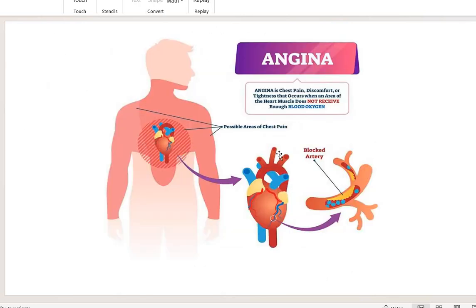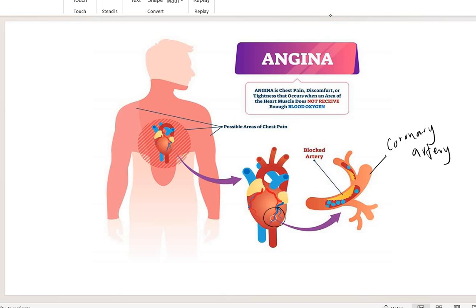We have angina. So what is angina? Let's say we have this, which is actually a coronary artery, because it is at the heart here.